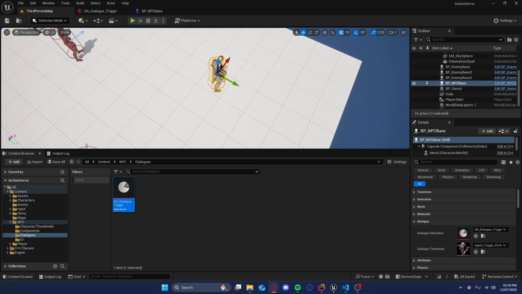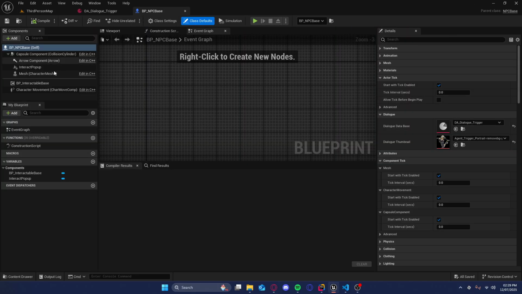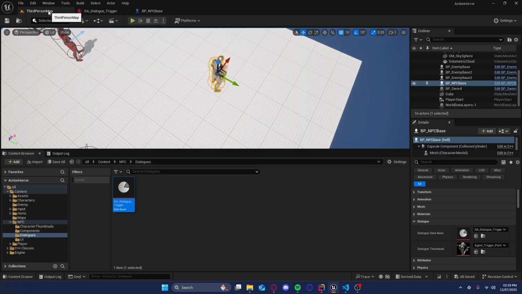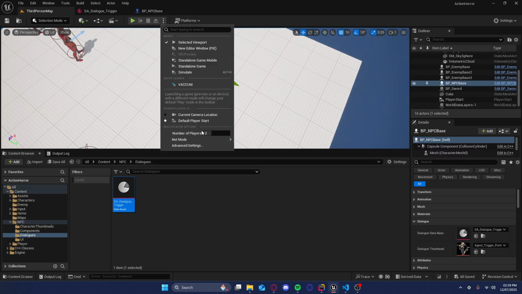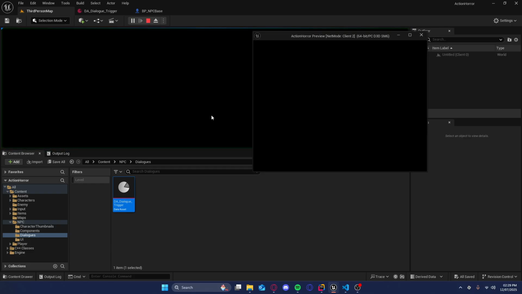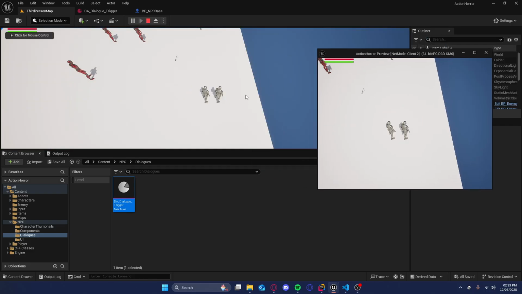It's completely modular. If I remove this from an NPC, you literally can't go up and interact and talk to it. Easy peasy. And it also works in co-op. So if later on I want to add co-op, because a lot of games are fun in co-op with your friends, if I want to add it, it would just work.